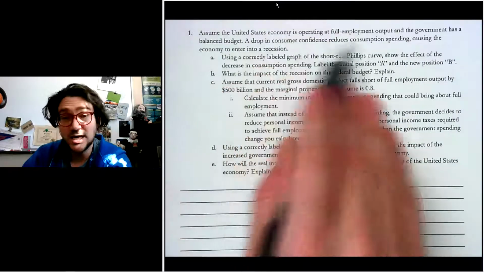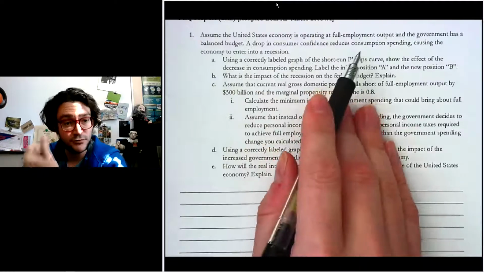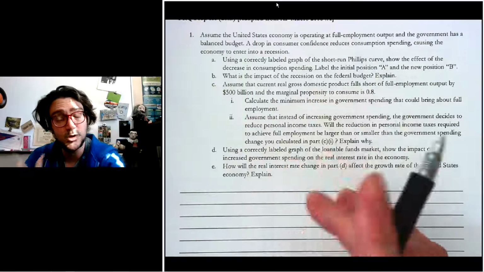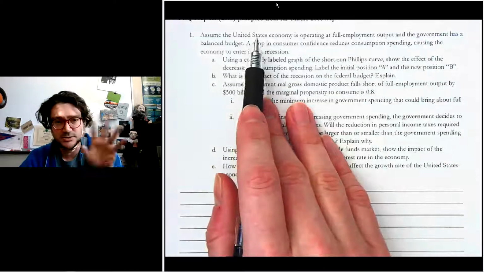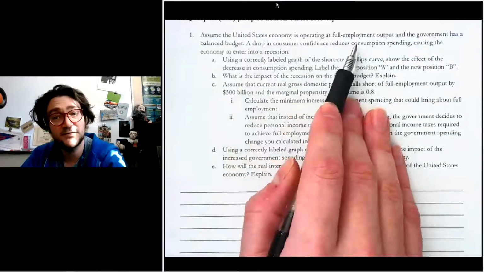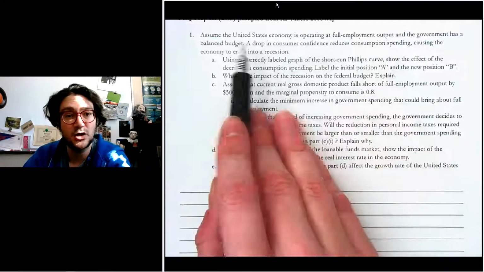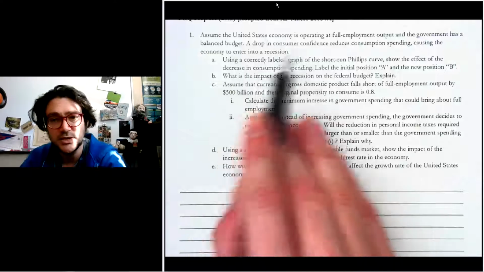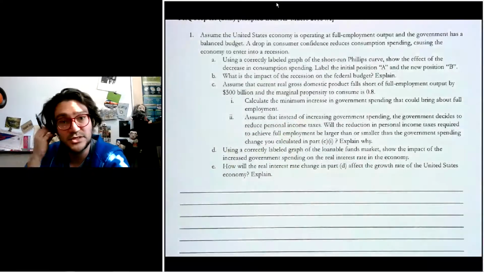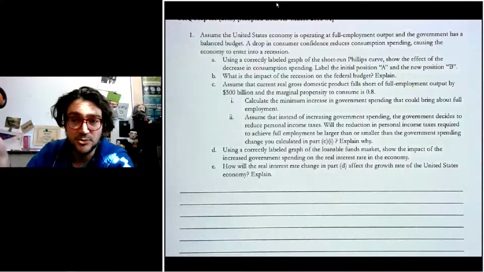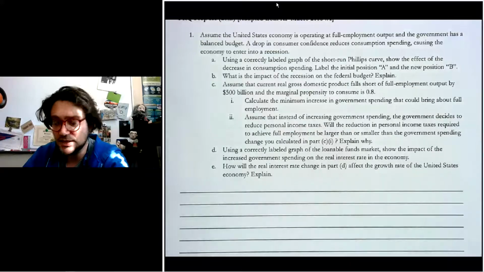Assume the US economy is operating at full employment. So here, out of recession, expansion, and long run, we're in the long run. The government has a balanced budget. That means they're bringing in as much money as they're spending. A drop in consumer confidence, though, reduces consumption spending, causing the economy to enter a recession. And it says, using a correctly labeled graph of the short run Phillips curve, show the effect of the decrease in consumption spending, label A and then B, and then we'll go from there.